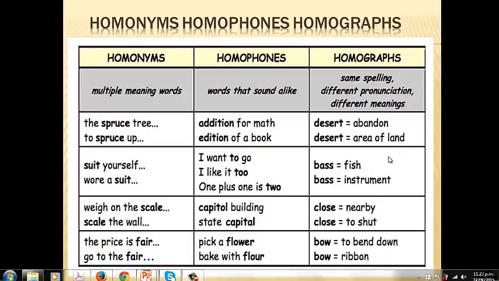Okay, so let's go with another example here. In this case, let's go with desert and dessert. They are homophone words. So for example, desert may be referring to something different from dessert. Dessert is referring to something that I normally eat after my lunch, and desert is referring to an isolated area or land in this world.